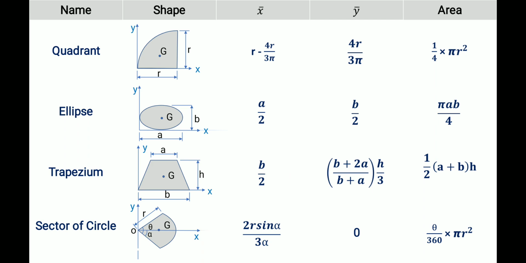Then the ellipse. Regarding the ellipse, it has major axis A and minor axis B, so the centroid is at the midpoint. A by 2 is the center, B by 2 is the center point. So the area of the ellipse is pi AB by 4.